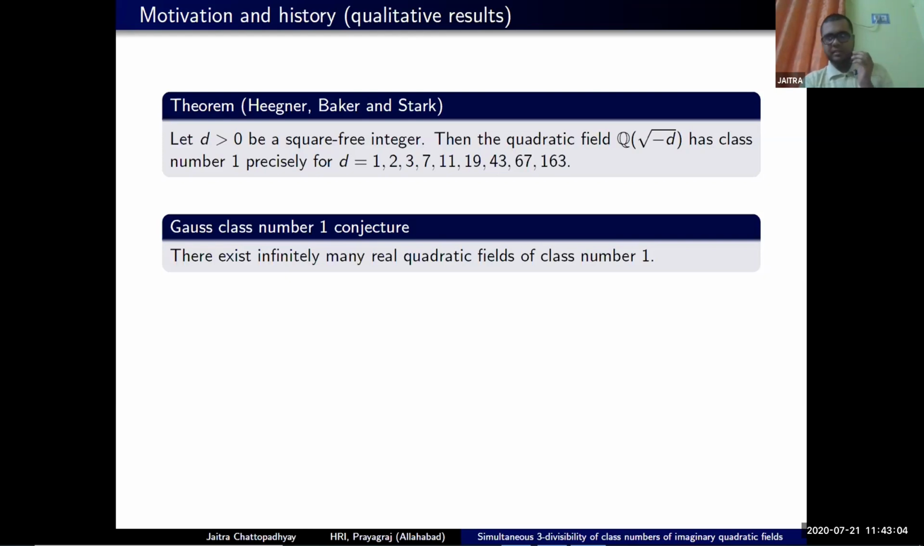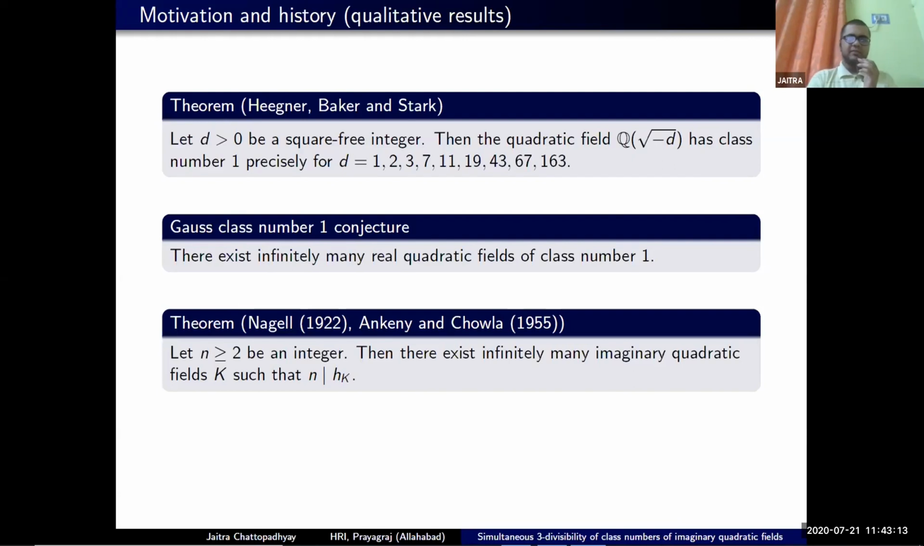So number theorists consider a weaker version of this question, namely the divisibility question. Instead of exact equality, given any integer n, we ask whether there exist finitely many or infinitely many quadratic fields with class number divisible by that integer n. By the work of Nagell in 1922, followed by the works of Ankeny and Chowla in 1955, we know that this question has an affirmative answer.